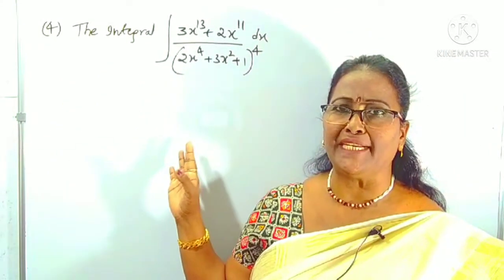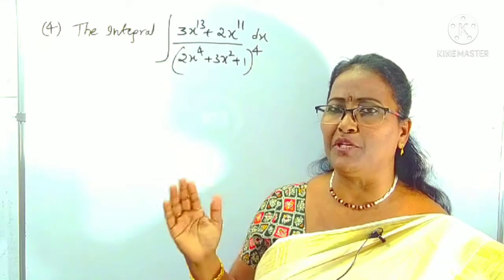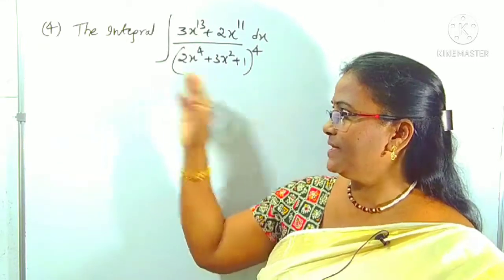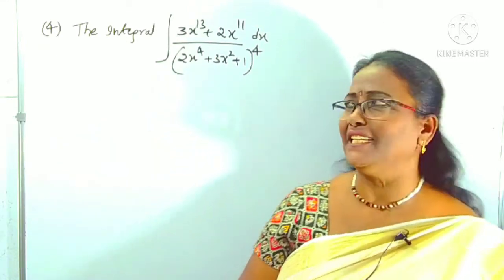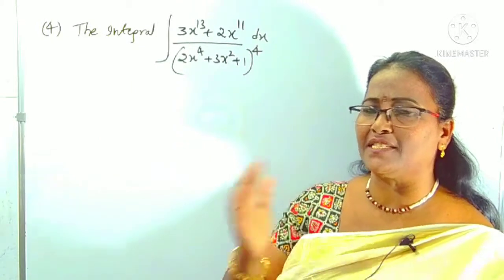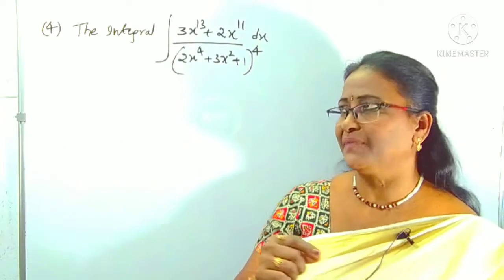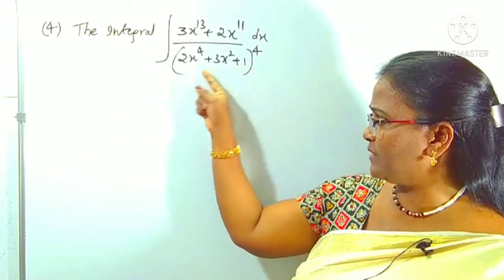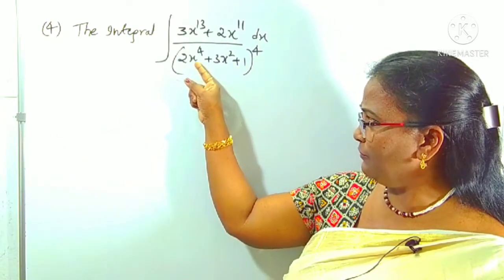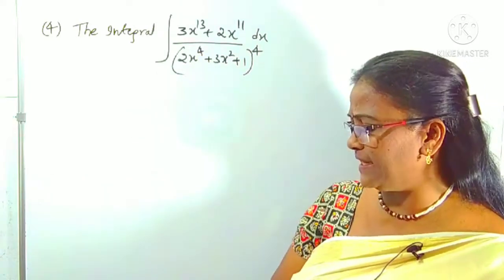Yes, look at this question. It is also given, 2019, one of the shifts. Same model as what I did in the previous question. So, what you have to do for this one, I have given the hint here. It is directly asking for the integral, not some other values. So, to find its integral, what hint did I give? Yes, in the denominator, what is the highest variable power term? x power 4. That is, x^4 is taken out.